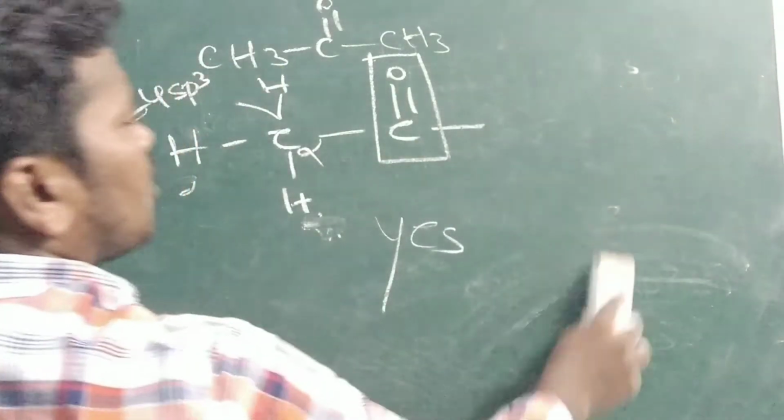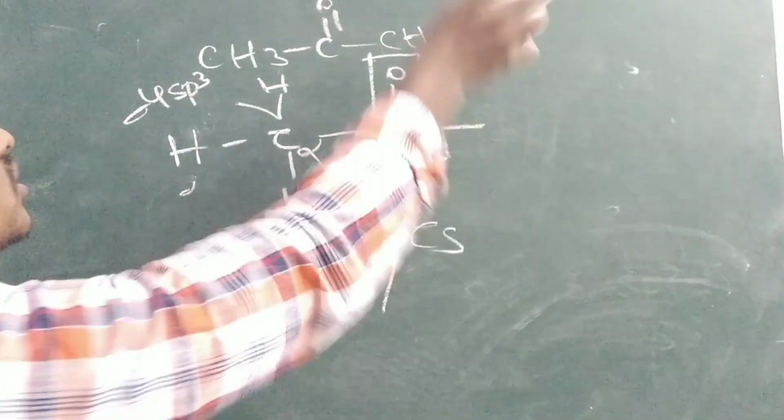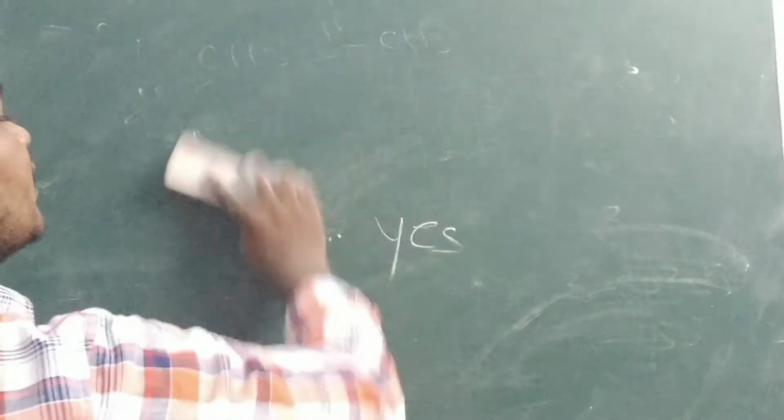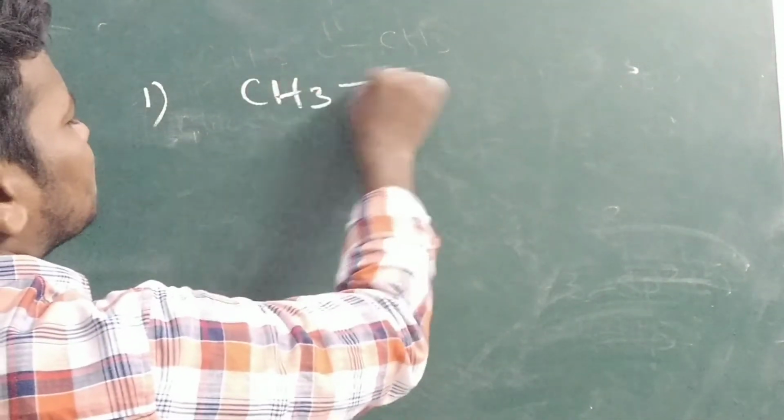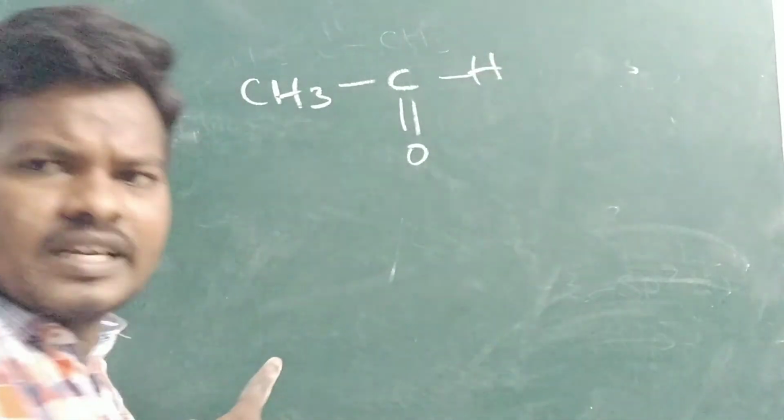This side, no need. For example, I have written here H. Is it exhibiting the tautomerism? Of course, it is exhibiting because it contains the alpha carbon, an sp3 hybridized carbon. And the next one you can see, CH3 C double bond OH. Is it exhibiting tautomerism?